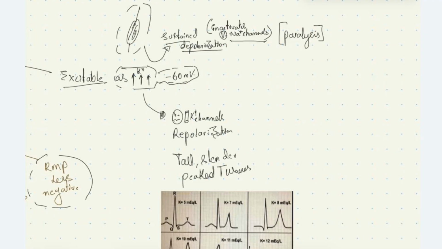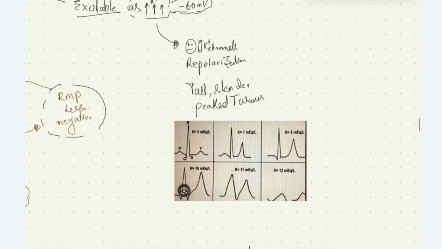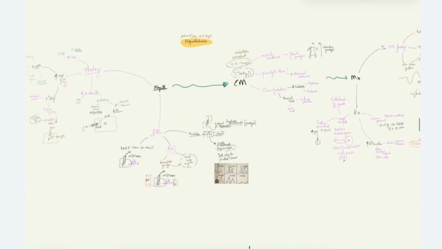And due to impaired potassium channel function secondary to hyperkalemia, there will be disturbance in repolarization. We all know that potassium is responsible for repolarization of the ventricles. The wave depicting ventricular repolarization is the T wave. So in early hyperkalemia, we can see tall, slender, peaked T waves. Here you can see tall, slender, peaked T waves. This is about the pathophysiology of this condition.